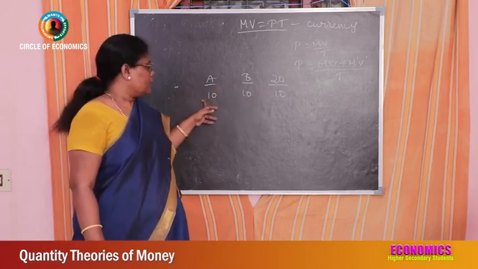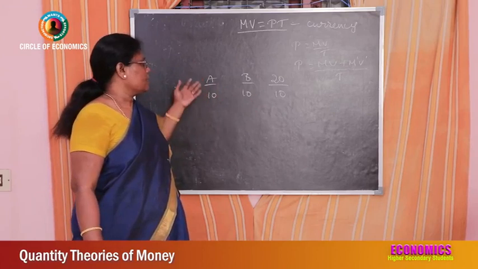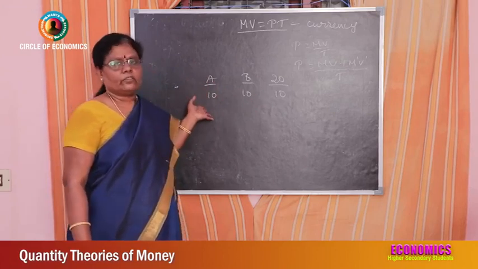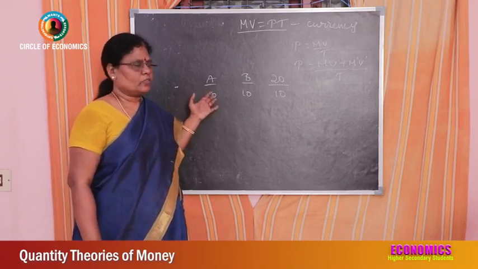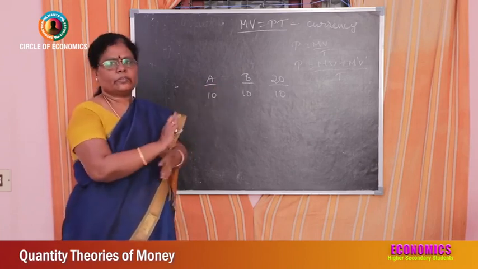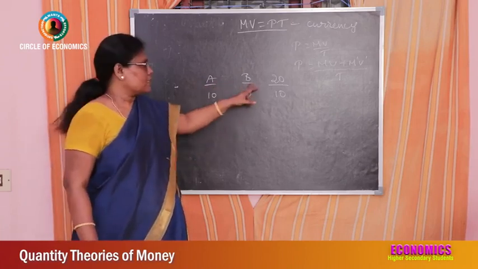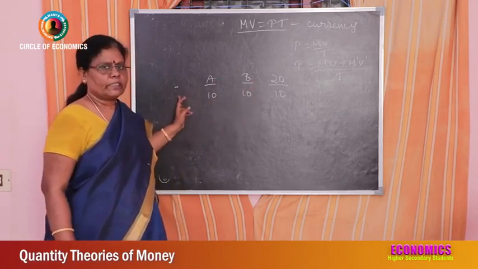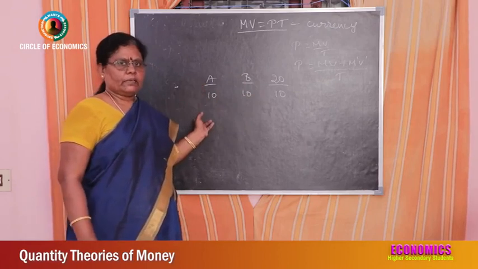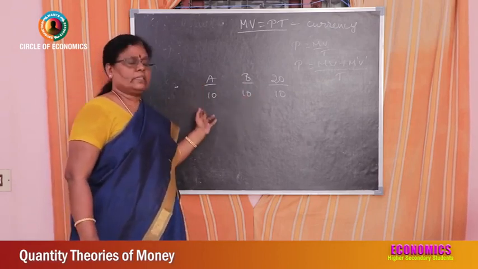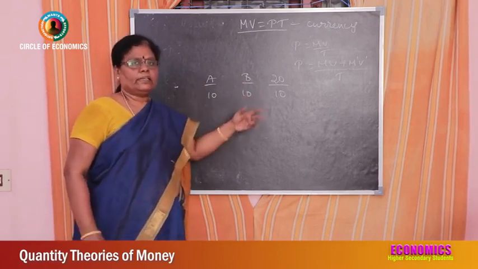In the meantime, what happened? He praises the quality of the tender coconuts. It's very tasty and very tender, he says. So Son B is also tempted to buy one. Now he has 10 rupees in his pocket, which was given by A, isn't it? So B gives that 10 rupees to A and buys one coconut and drinks it.